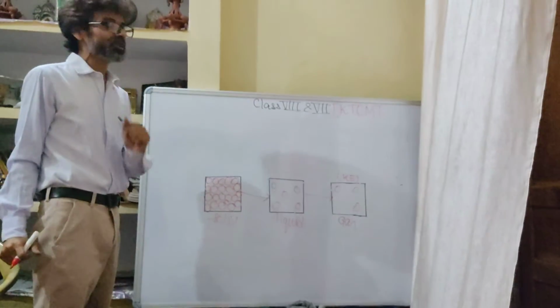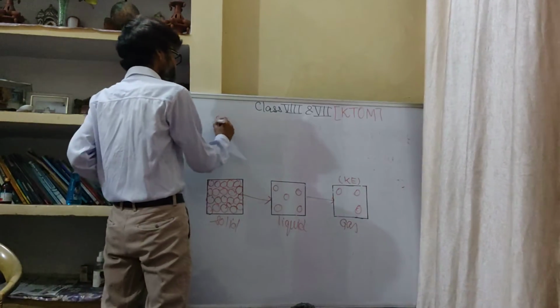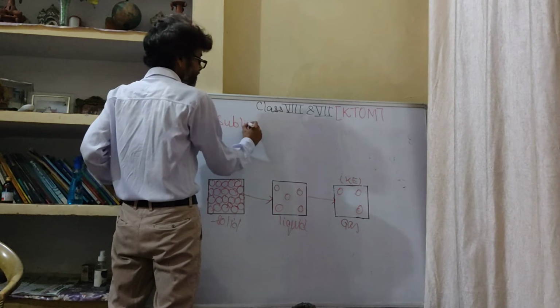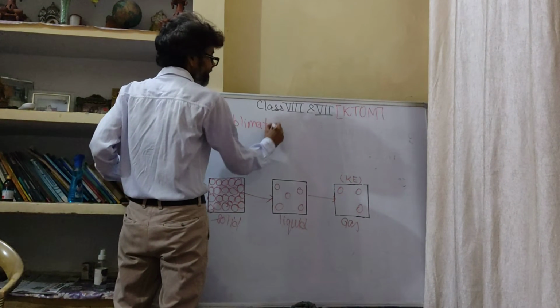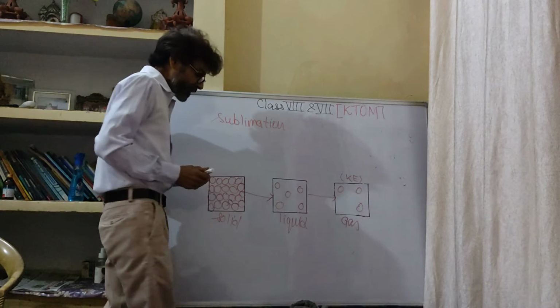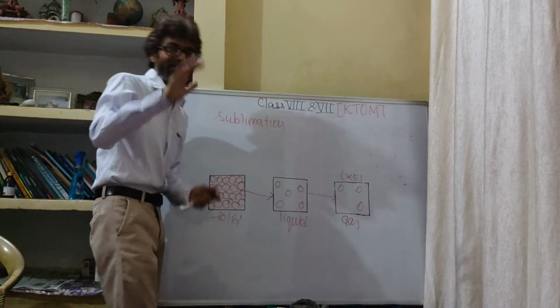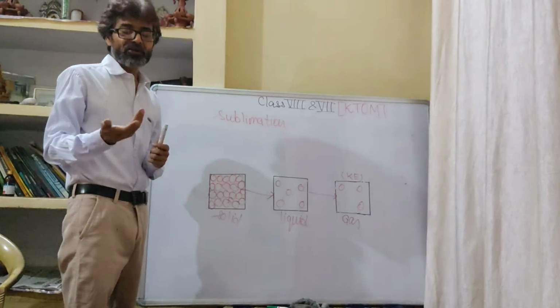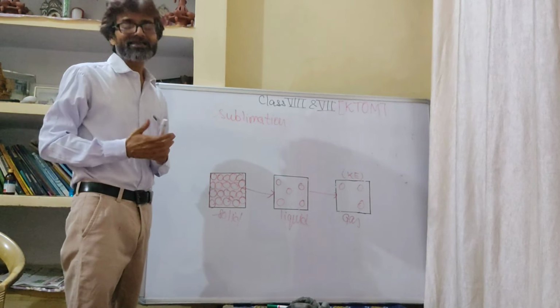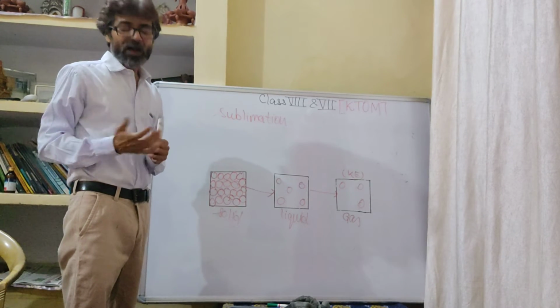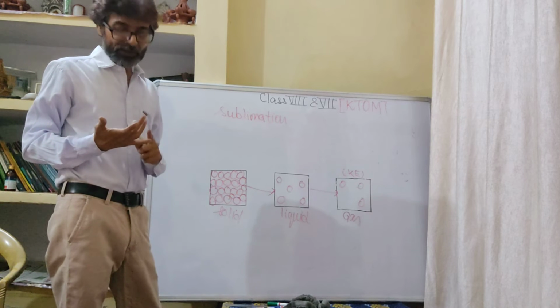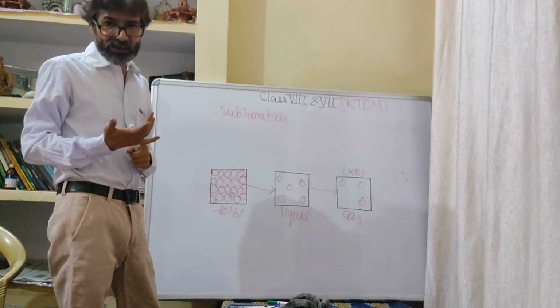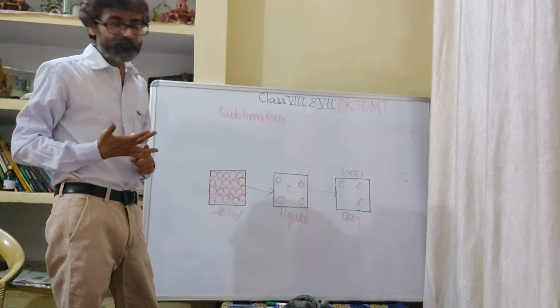With this, one more thing I would like to add. There is a phenomenon called sublimation. What is happening in sublimation? Children, here there are 5 sublimable substances which when heated give gases directly from the solid. These are ammonium chloride, iodine, dry ice, camphor and naphthalene.